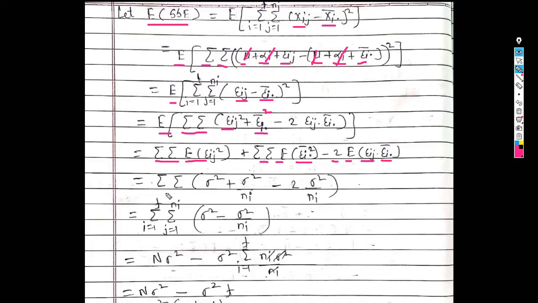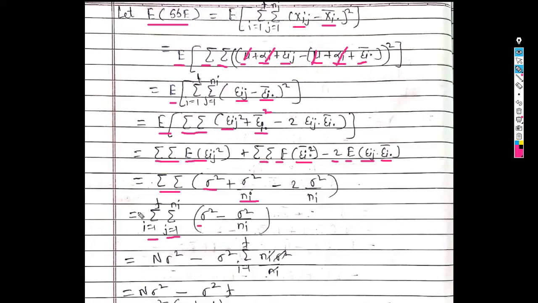So in the next step we get summation in bracket. Now expected value of epsilon_ij square is sigma square, then expected value of epsilon i dot bar square is sigma square upon n_i, minus 2 times expected value of epsilon_ij into epsilon i dot bar, which is sigma square upon n_i. So this sigma square upon n_i minus 2 times sigma square upon n_i is minus sigma square upon n_i. So we get summation over i, summation over j, sigma square minus 1 upon n_i.